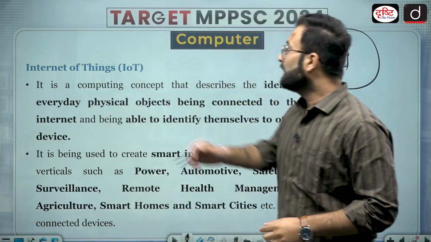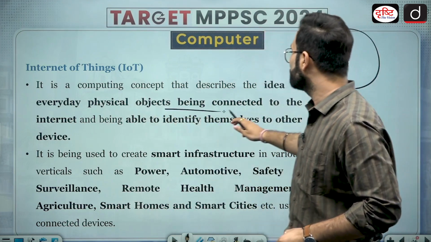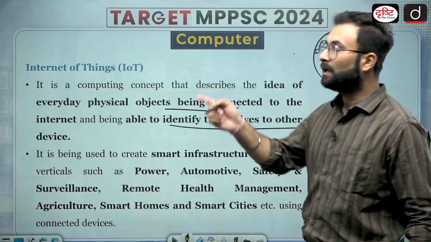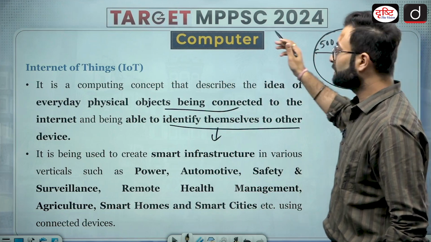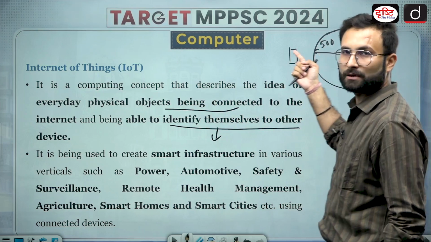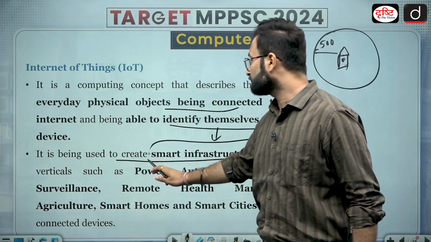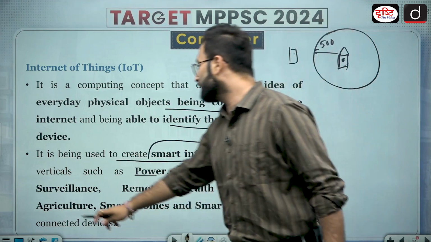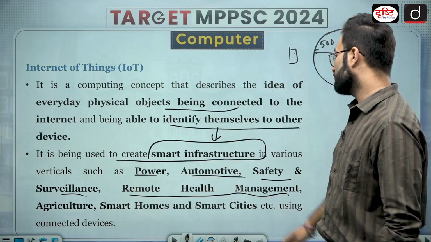Okay, now let's see. It is a computing concept that describes the idea of everyday physical objects being connected to the internet and being able to identify themselves to other devices. The other device here is the phone. With the help of the phone, you are able to control the physical objects of the house. It is being used to create smart infrastructure in various verticals like power, automotive, safety and surveillance, remote health management, agriculture, smart homes, smart cities, etc.